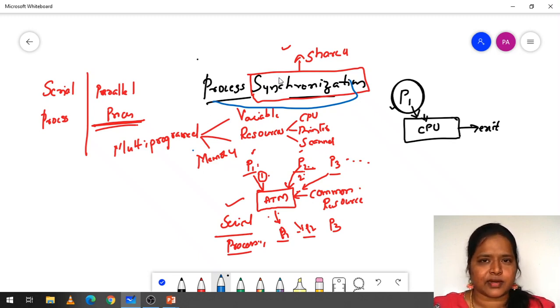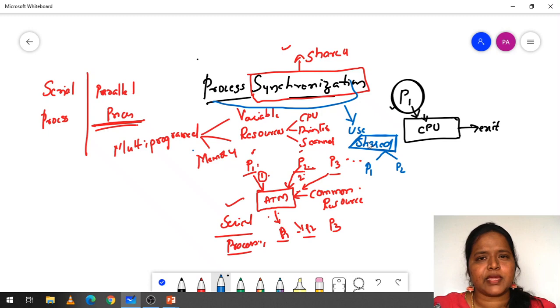Why do we need synchronization? Synchronization is required when we are going to use shared variables, shared resources or shared memory. Shared means P1 and P2 have to use the same variable, or the same memory buffer, or the same printer.